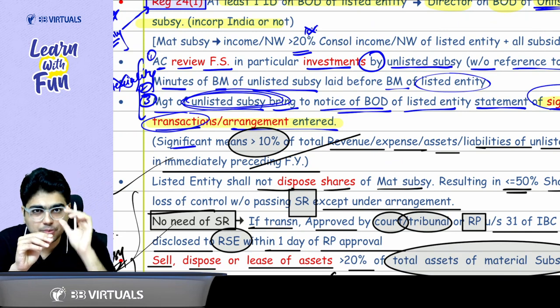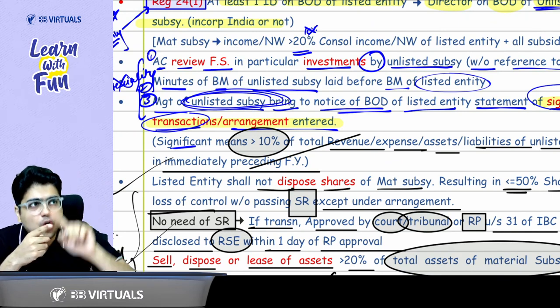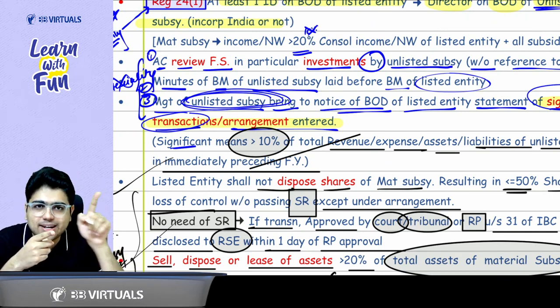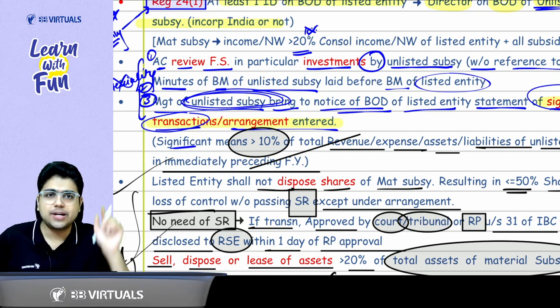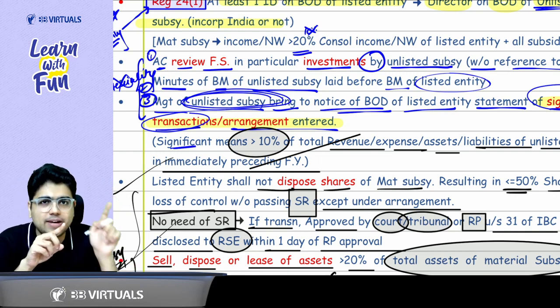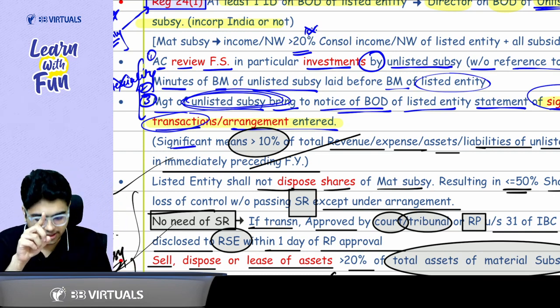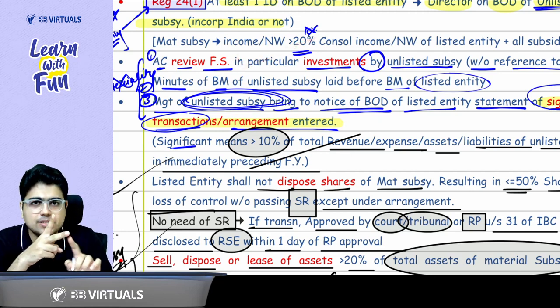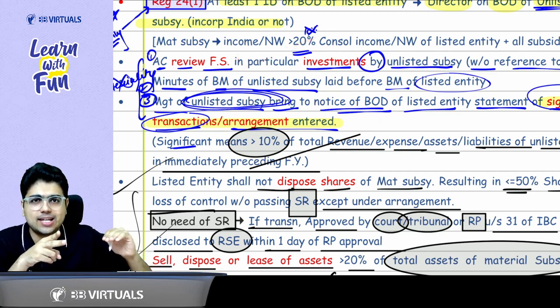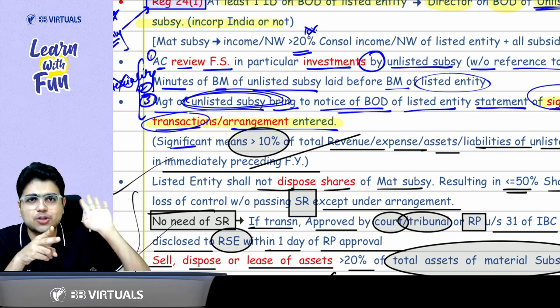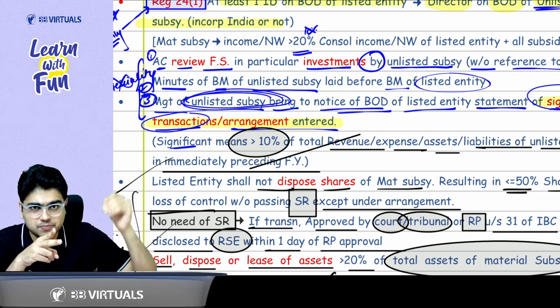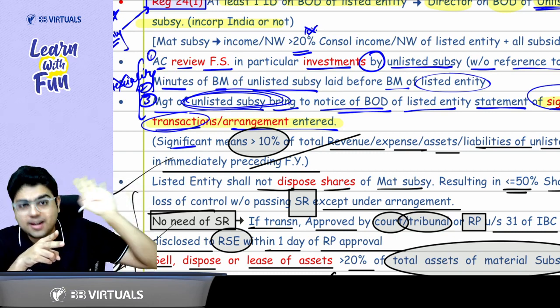Then we have three provisions which don't talk about materiality, but only about the unlisted subsidiary. Sir, what were the three provisions? First provision was that the audit committee of the listed entity will review the financial statements of the unlisted subsidiary. Got it sir. Second provision, minutes of the board meeting of the unlisted subsidiary will be placed before the board of the listed entity.